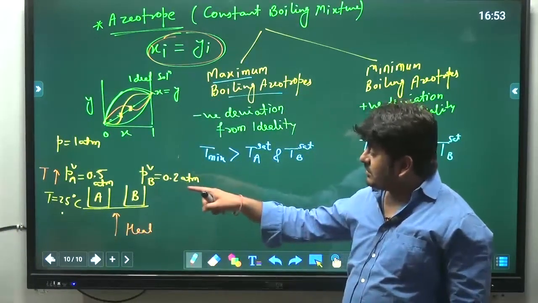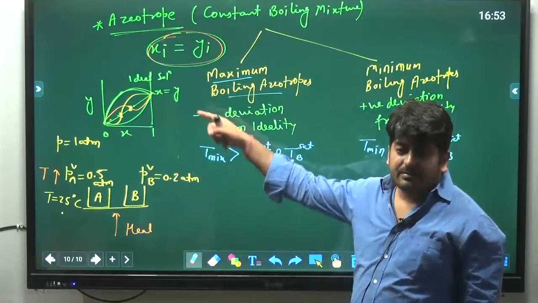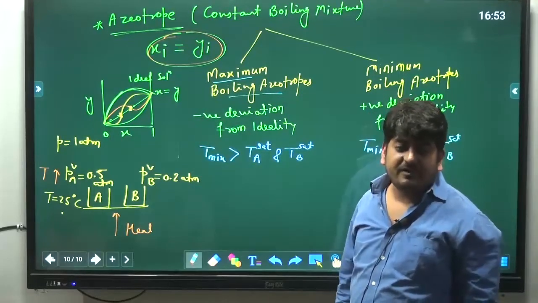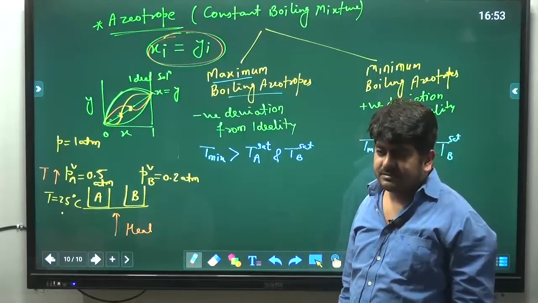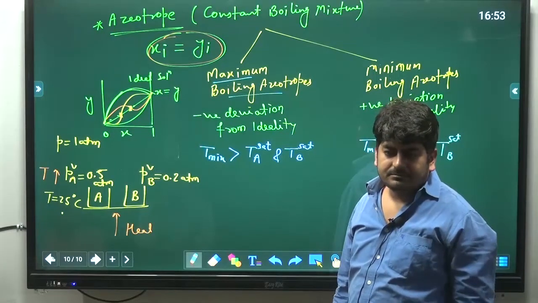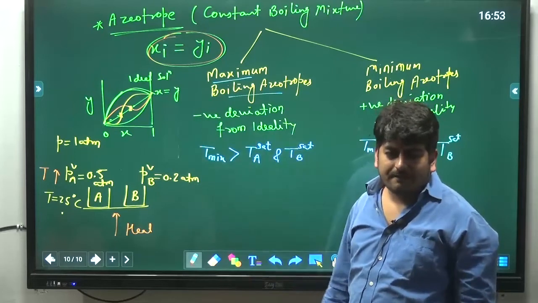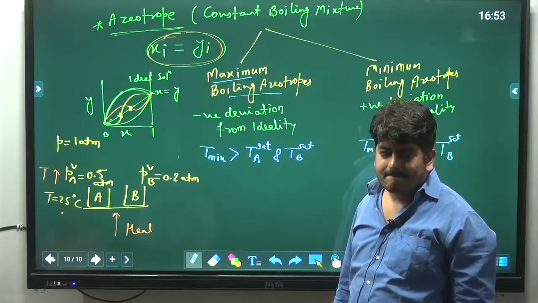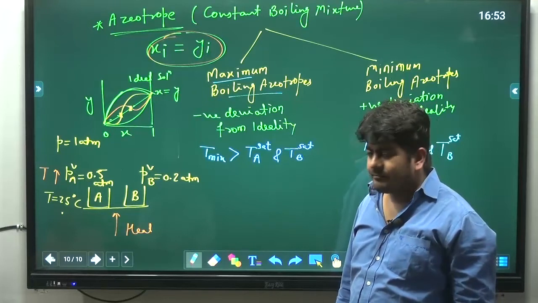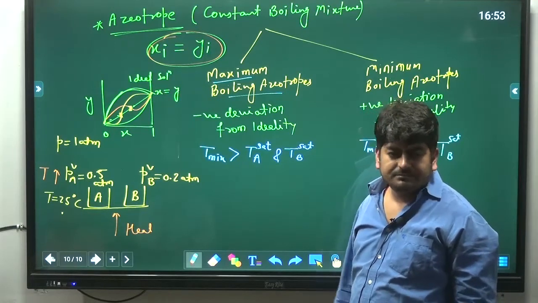The vapor pressure of which component will become 1 atm at first place? मतलब कौन सा कंपोनेंट का वेपर प्रेशर सबसे पहले 1 atm होगा? A or B?